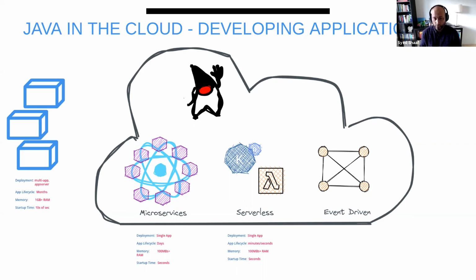Same goes for serverless. Serverless is even smaller units of your program code, and again, that needs to be very quick in startup. The application lifecycle is not days or months, but minutes and seconds. It's supposed to do a specific thing and just goes and does it, right? So with all those different things out there, and to leverage the public clouds, as well as what you run on your private infrastructure, like Kubernetes or OpenShift, how does a Java developer cope with all of those things? It's kind of challenging, right?